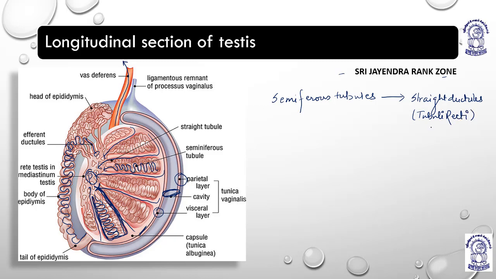From tubuli recti, they enter the mediastinum. This is the straight part, tubuli recti, and this all is mediastinum. From mediastinum to rete testis.